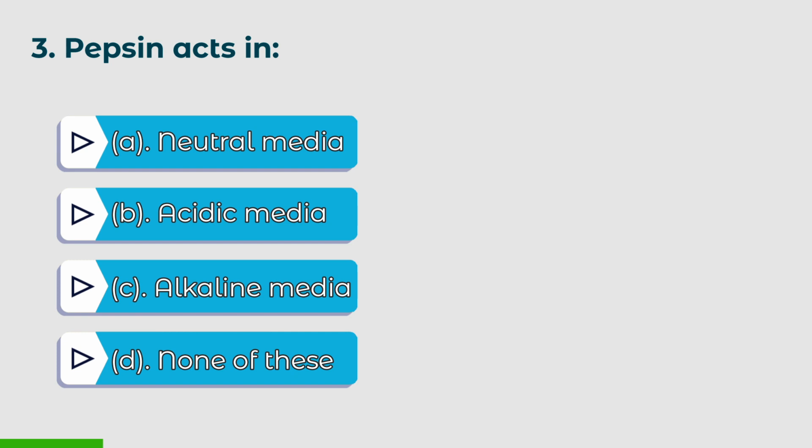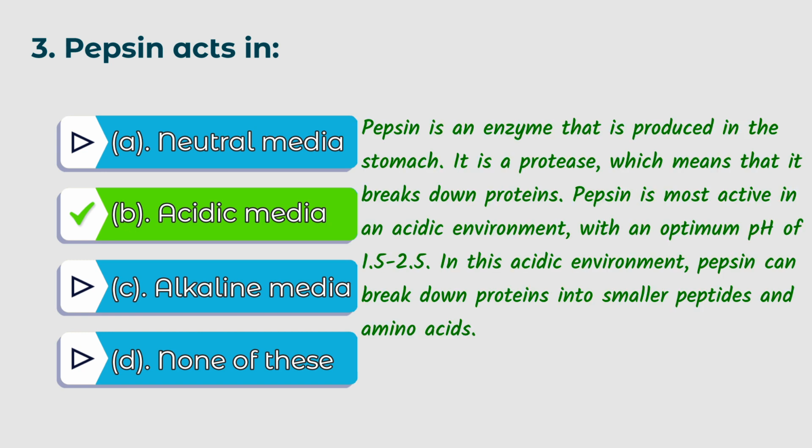Third question, pepsin acts in, options: A. Neutral media, B. Acidic media, C. Alkaline media, D. None of these. The right answer is B. Acidic media. Pepsin is an enzyme that is produced in the stomach. It is a protease, which means that it breaks down proteins.